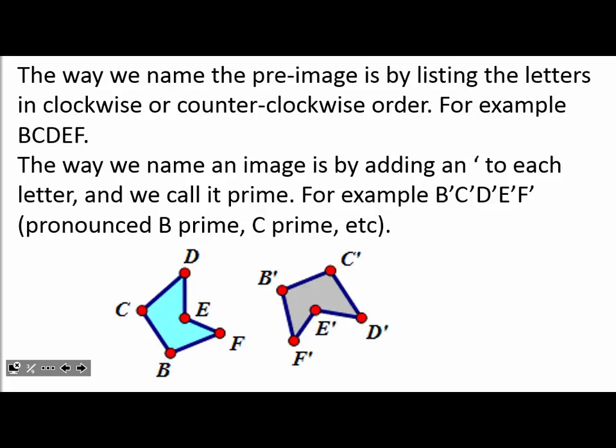Pick a starting point and then go either clockwise or counterclockwise. Looking at my image, B, C, D, E, F, we could have gone B, F, E, D, C. I go one way, but go in order.